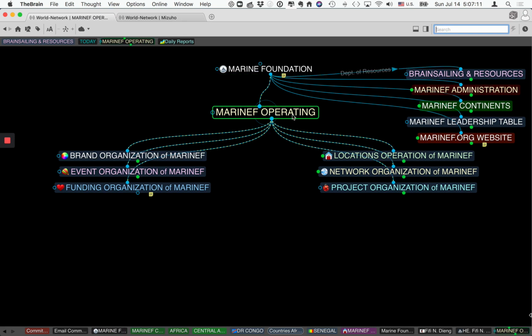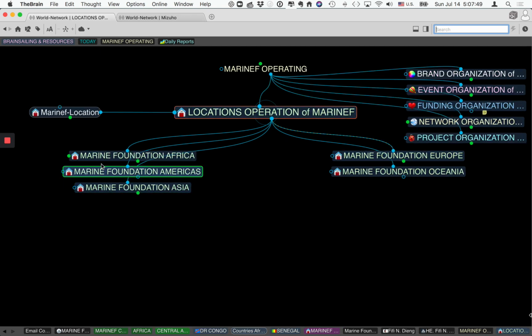What do I see? MARINEF operation is divided into a few important platforms here. You have the brand organization of MARINEF, which is very important. That includes the logo, the domains that we use. We have some 50 domains attached to the MARINEF concept. The event organization, of course, because this is an organization of events. The founding organization, the location of MARINEF throughout the world. So I can see the location of MARINEF in Africa, in Europe, in Oceania.